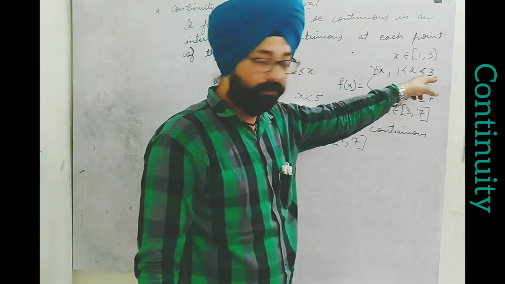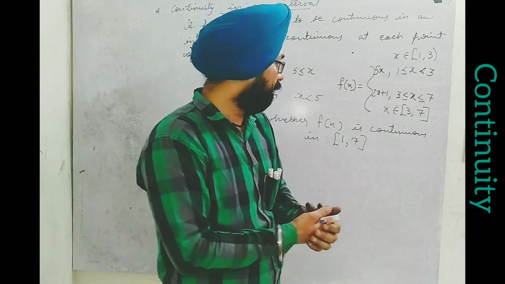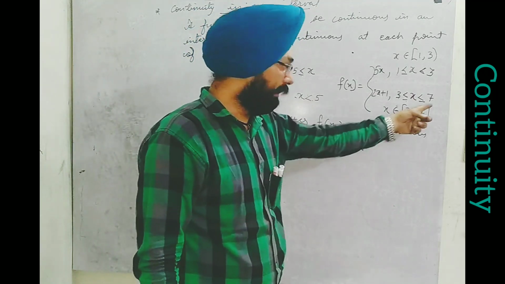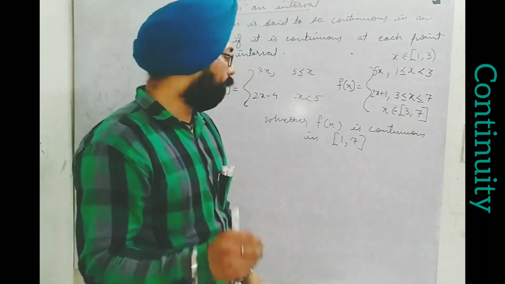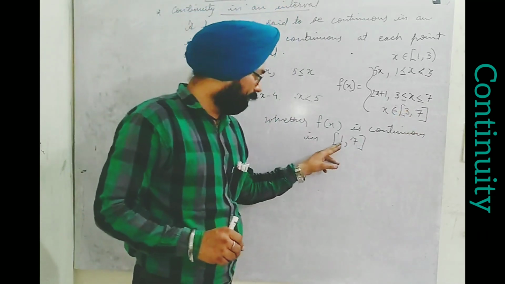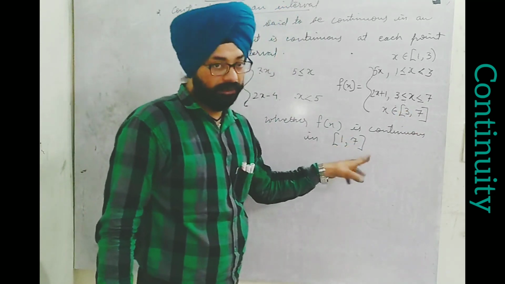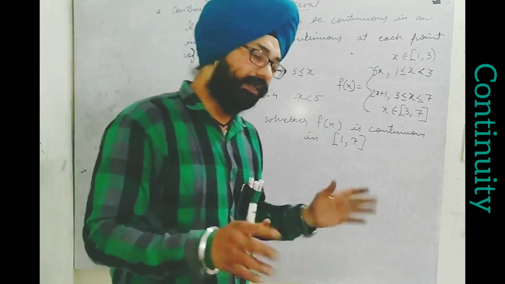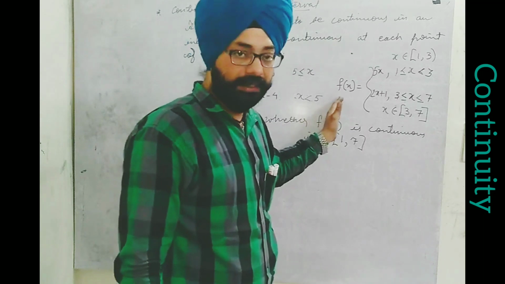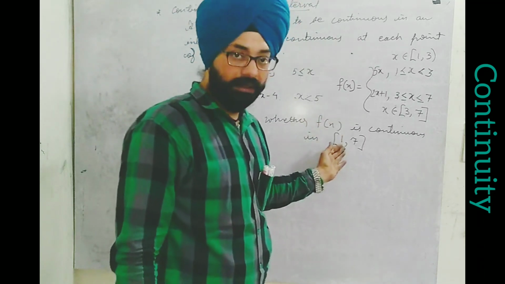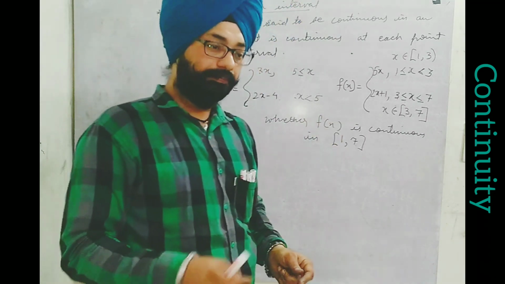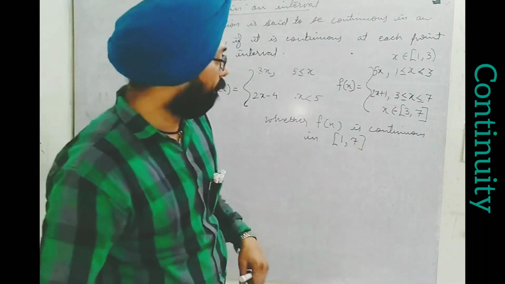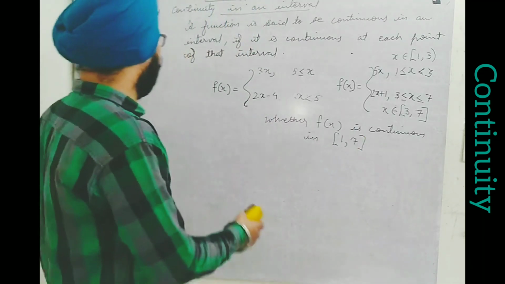You can see for 3 also it gives us two different definitions. And we need to check at 7 also. So there are 3 points to be checked: first 1, second 3, and third 7. If at all these 3 points we see it is continuous, then we can say the function is continuous in the interval. If we check the rest of the points, that will be a formality. Now let's think of it: what will be the presentation and how to go ahead.